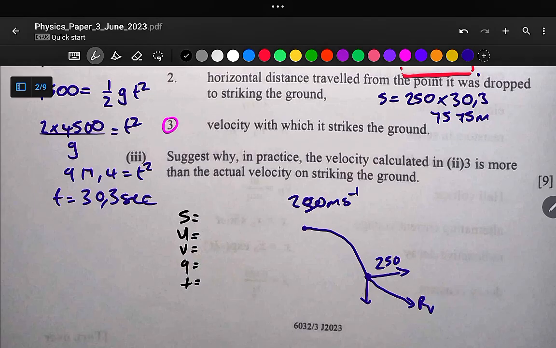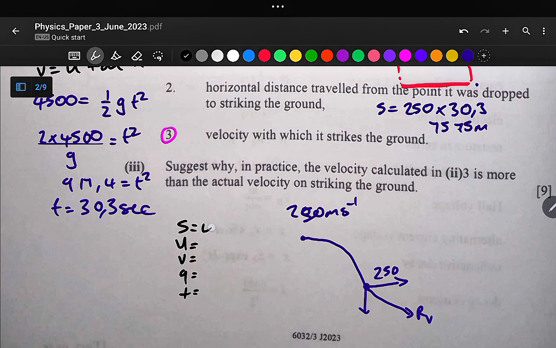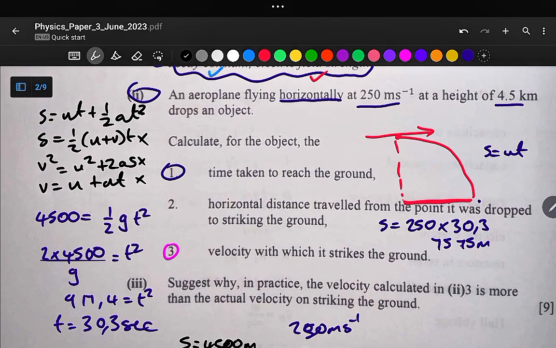So our S is 4,500 meters, and our initial velocity is 0, and we want to calculate the final speed. Our a is equal to g, and our time is 30.3. Okay, and now we have our 4 equations of motion here. So these are the equations of motion.